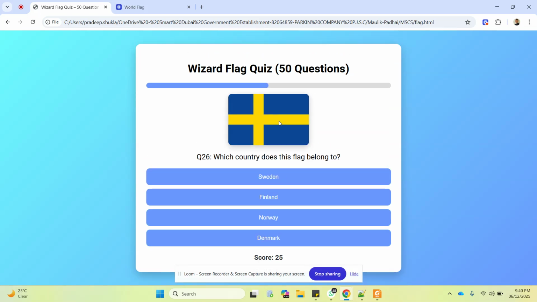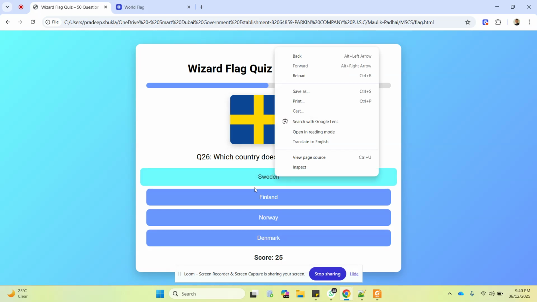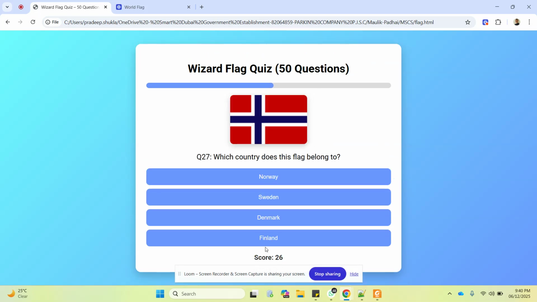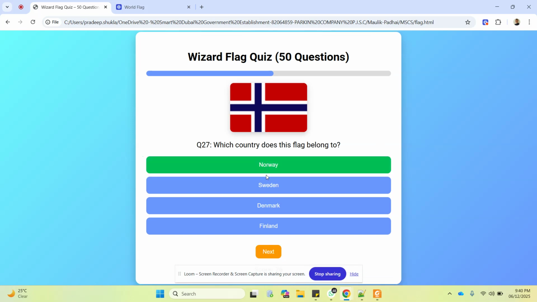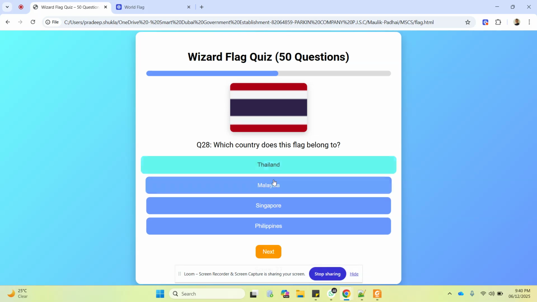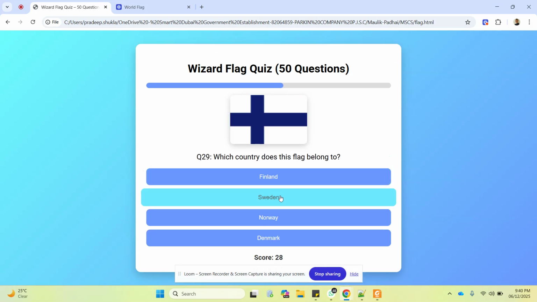This one is Sweden. See, you all know the IKEA color, right? IKEA is bluish, and this blue color is from Sweden. Sweden is the correct answer. Okay. This one, Norway. Yeah, very good. Thailand. Finland.